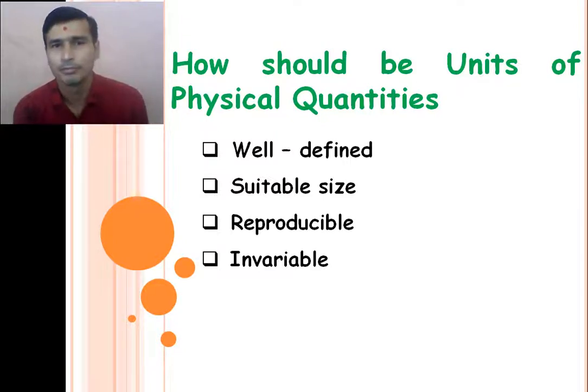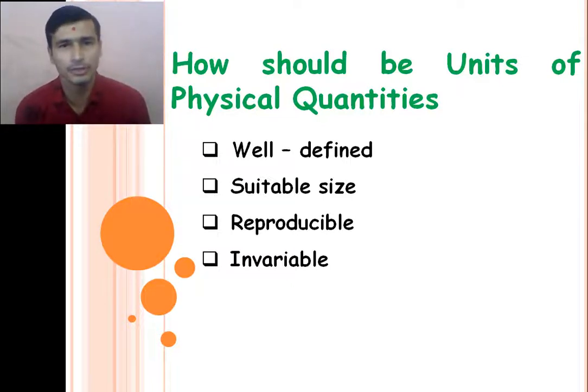If we measure the standard value of any physical quantity here, and measure this standard value at another place, the unit should not vary, right? It has a proper value. It is invariable.